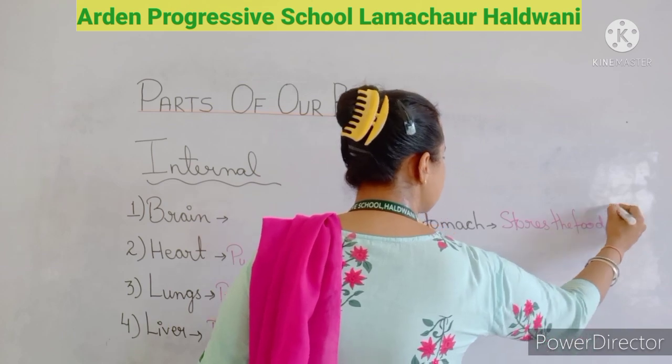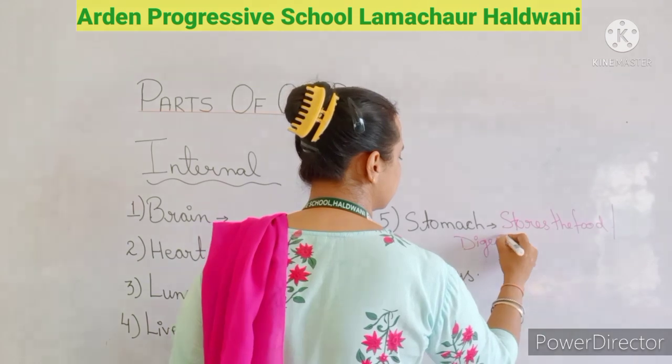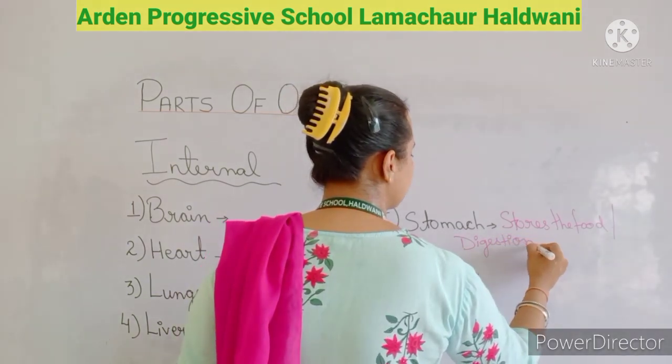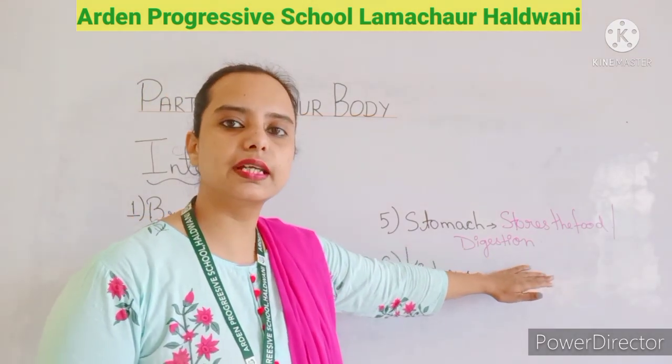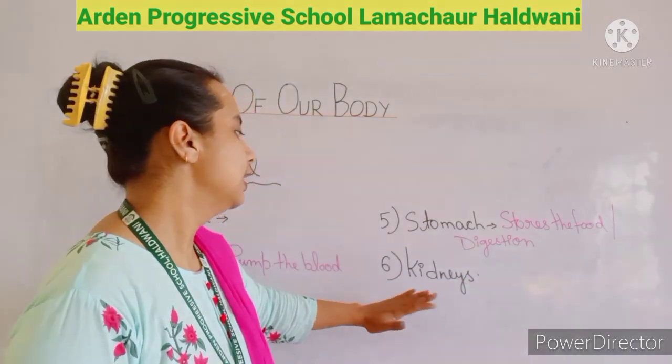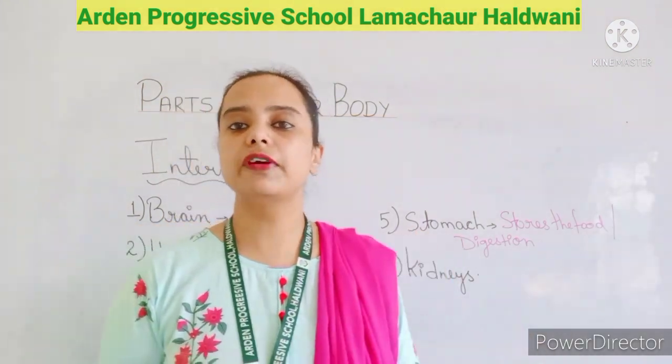And it also helps in digestion. Stomach stores the food and it also helps in digestion. Kidneys, the function of the kidney is to purify the blood.